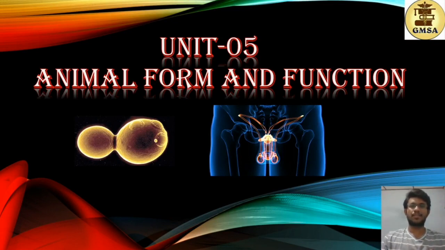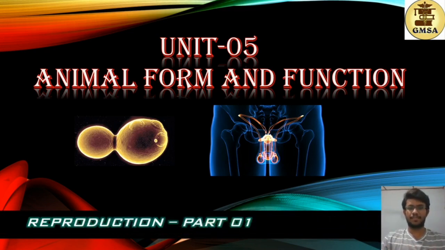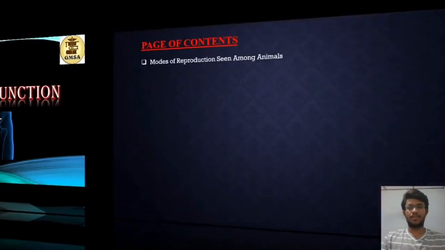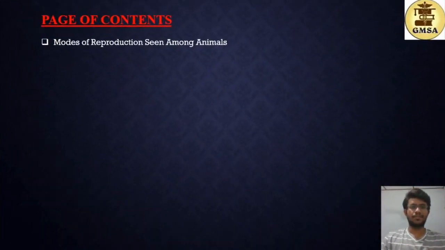And under this set of videos, we'll be studying about the reproduction process that occurs between living organisms. And further, we'll be studying about the human reproductive system, both male and female. And this reproduction section comes under unit number 5, animal form and function. So let's see what comes under this video.